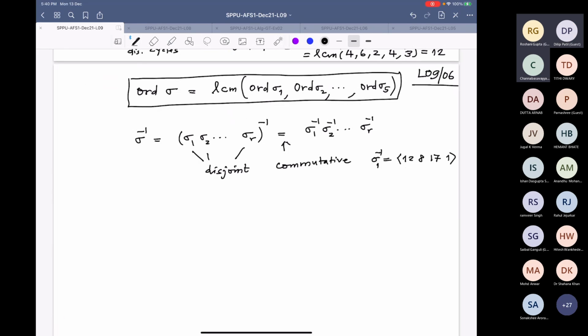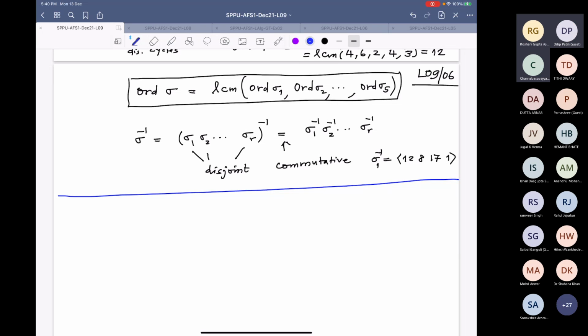Now, I want to prove the following thing. I want to define first and then prove the theorem. All of you know that every permutation can be written as a product of transpositions. And this product of transpositions is not unique in general, because you can always insert in between.